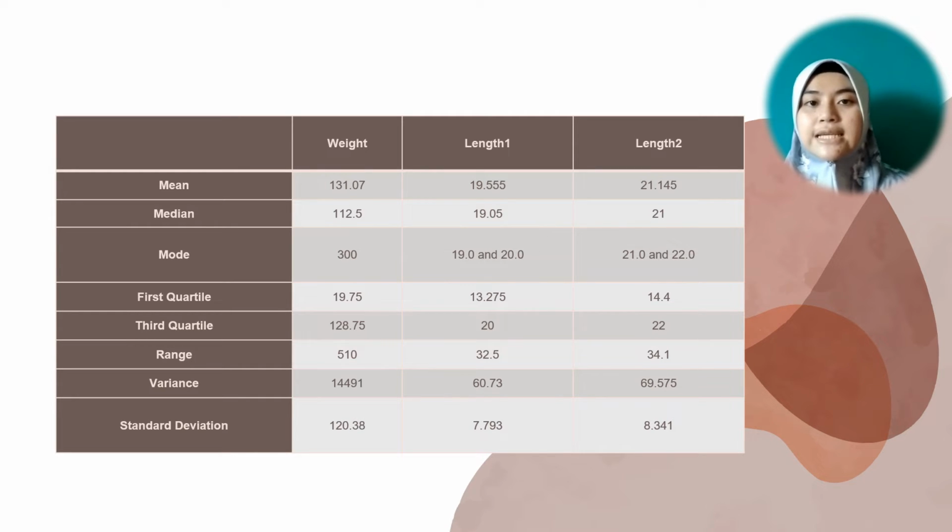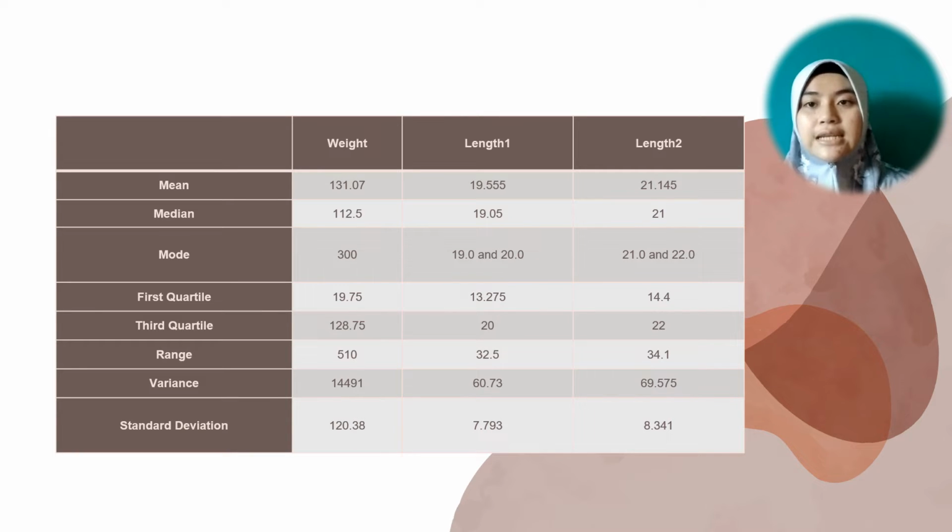The third quartile is the upper quartile that cuts off the lower 75% of data. So the third quartile for weight is 128.75 gram. For length 1 is 20 centimeter, and for length 2 is 22 centimeter.